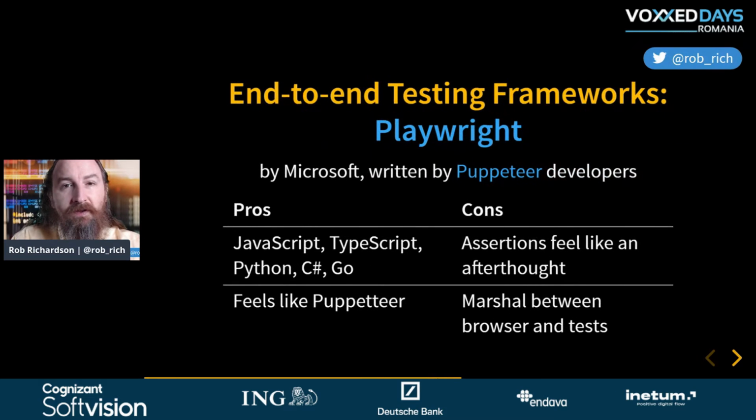Playwright is really interesting as well. Playwright was built by the developers who built Puppeteer. And if ever you've remote controlled Chrome using Puppeteer, then Playwright will feel right at home. Now, Playwright has very similar user experience, very similar API to Puppeteer. And so the assertion syntax feels a little bit of a bolt-on.